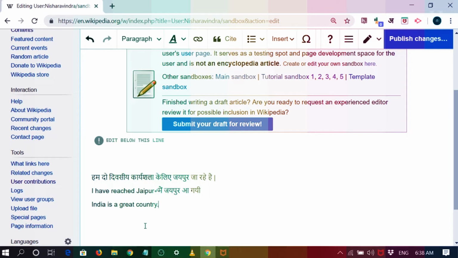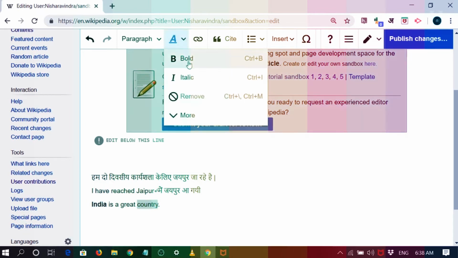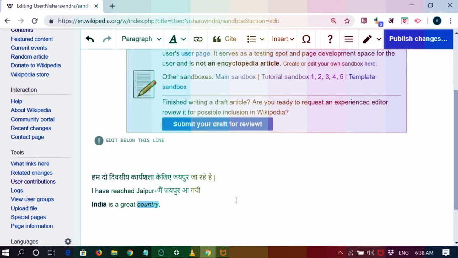Now suppose I want to bold India. Like in Word, I'll just select India, and you see a text option here. Just click on this and bold. See, India is bold. I want to italicize country, so I'll just do italic. There are other formatting options also available. If you're happy with this, which is what you wanted, just publish changes.